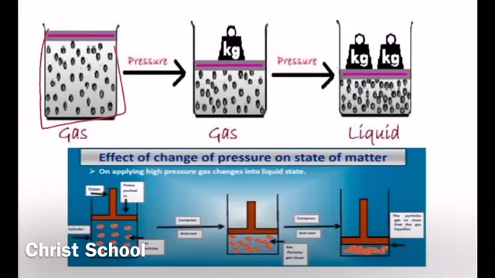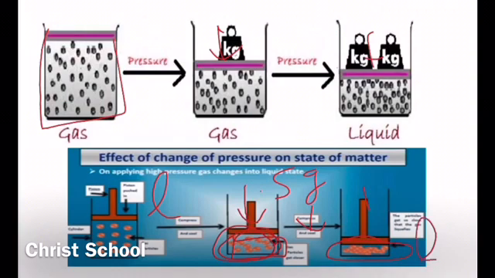So we have gas. When you apply a large amount of pressure like this, the particles come close together, that is, a large volume is changed into a small volume of gas. It is still in gaseous state, but after that if you apply more and more pressure, what will happen? The particles come close together and attract each other, and finally they will be in the liquid state. So now this is in liquid state. Now this liquid is called liquefied gas.